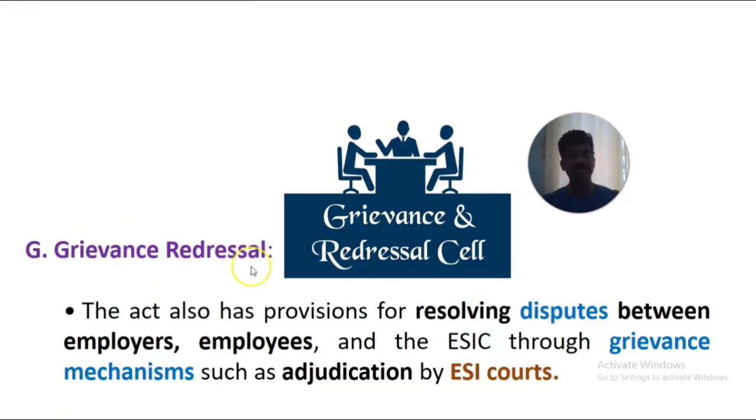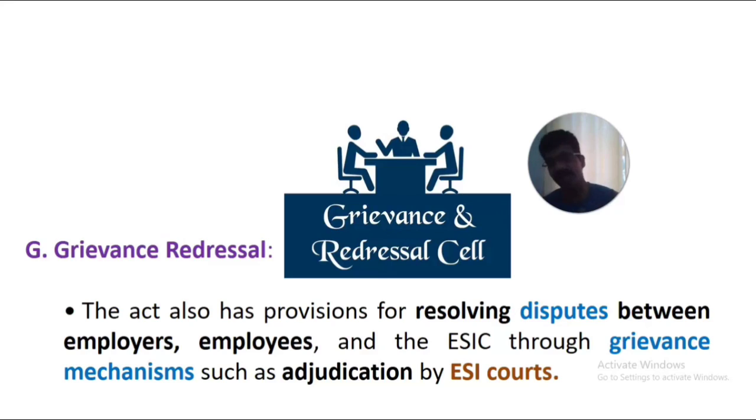And the last one is grievance redressal. The ESI Act or scheme also has provisions, a facility, for resolving disputes. Resolving is nothing but solving the dispute, quarrel or problem between the employers and employees, or any issues between employees in various departments or in the same department.